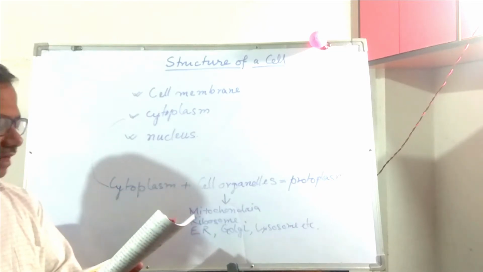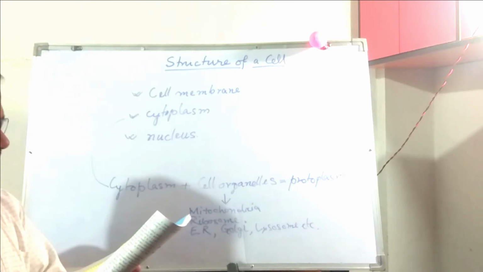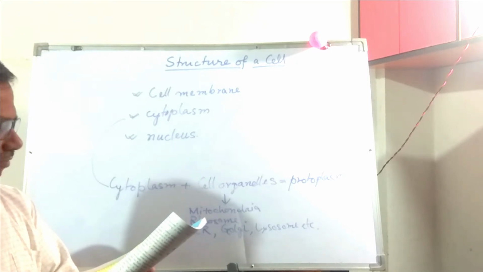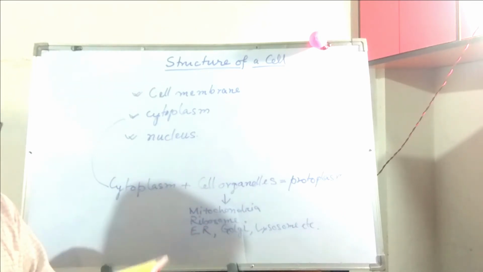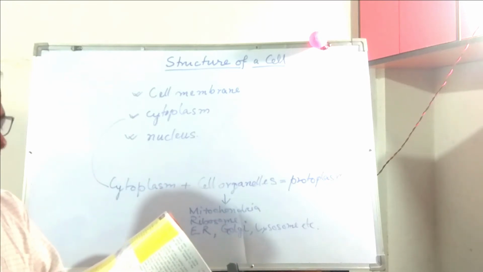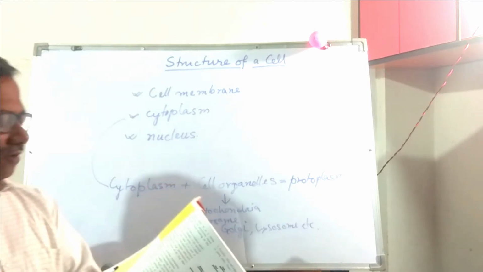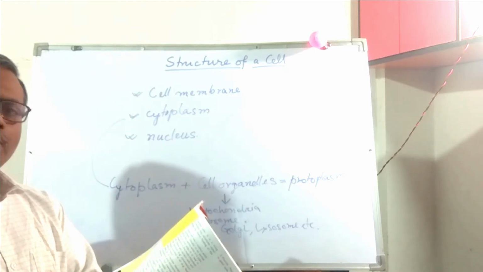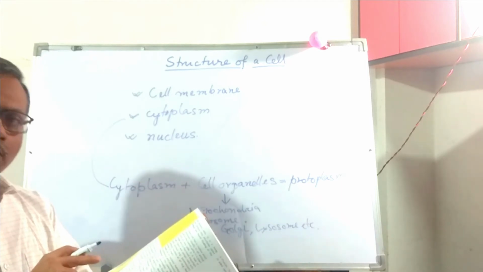Cell wall. Cell wall is found only in plant cells. It is a rigid wall which is non-living chemically. It is made up of a carbohydrate called cellulose. Cell walls give strength and shape to the plant cell. Cell wall is present only in plant cells, and it is absent in animal cells.